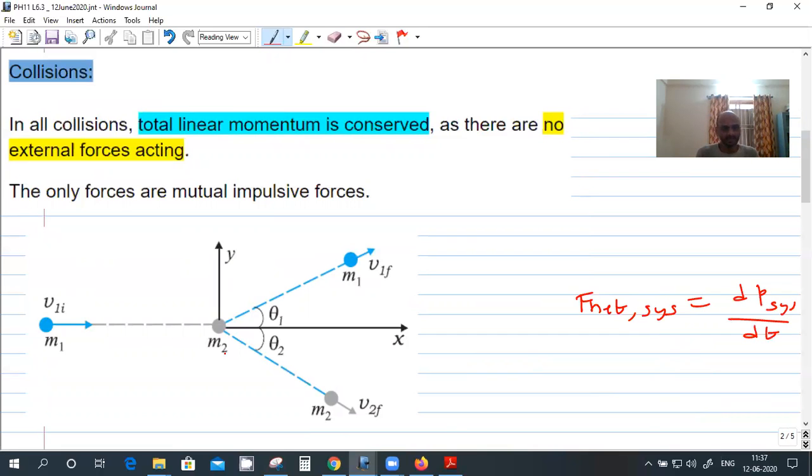Considering these two masses, there is nothing else outside, so there are no external forces. So the net force acting on the system is 0, so dP should be 0. That means the momentum is conserved, initial equal to final, for the system.